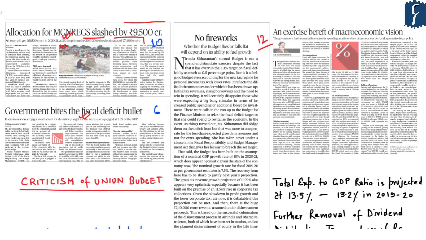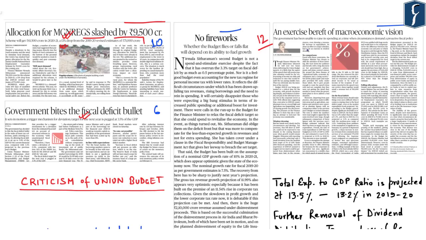Now both the editorial and the lead article provide criticism of the Union Budget of 2020-21, whereby they also mention slashing of MGNREGA fund and also the government biting the fiscal deficit bullet. So in this regard, first let us go through both these news items and then we'll try to understand the criticism of the Union Budget as highlighted in the editorial as well as in the lead article.